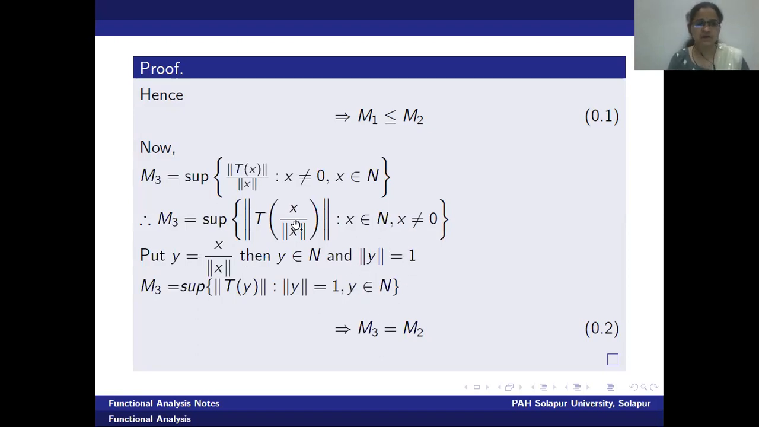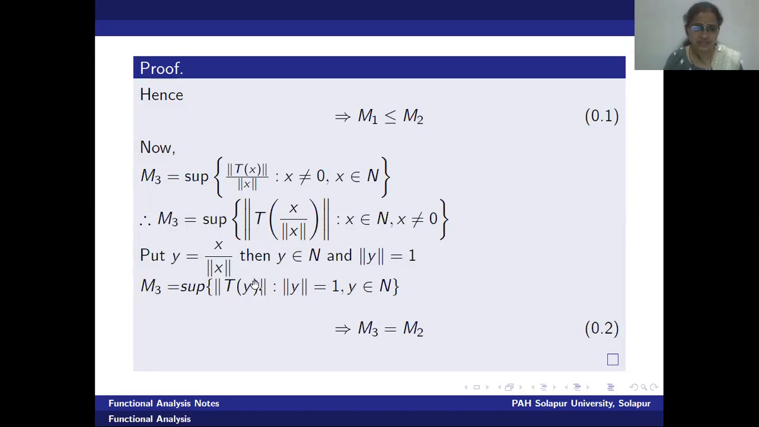Therefore, let me replace the value in the above statement. Therefore, m3 is equal to supremum of norm of t of y. What's the condition we are getting for the y vector? Norm y is equal to 1 and y must be a vector in n. Why is y a vector in n? Because x is a vector in n and it is multiplied by a suitable scalar 1 upon norm of x, and we know as n is a linear space, it is closed under scalar multiplication, right? Therefore, this y is a member of the linear space n, no doubt.